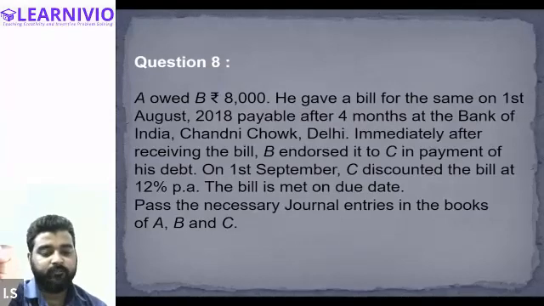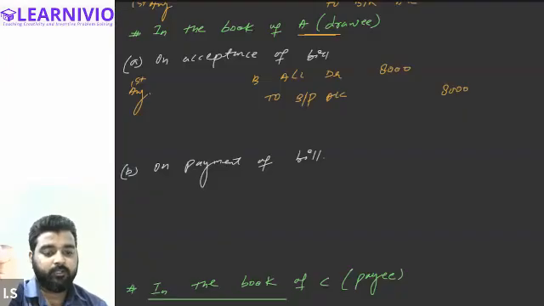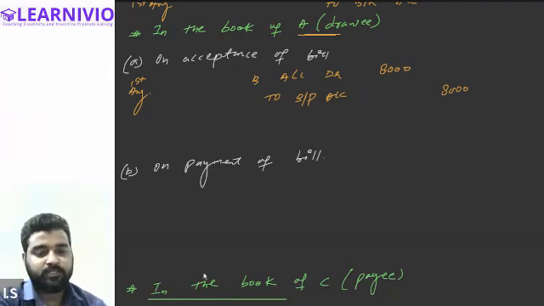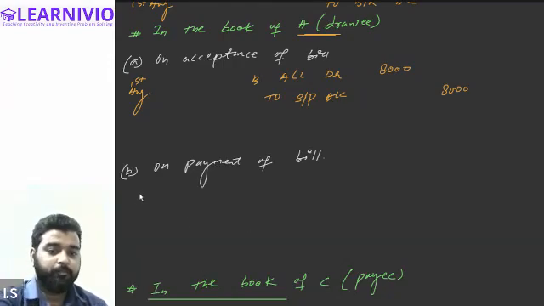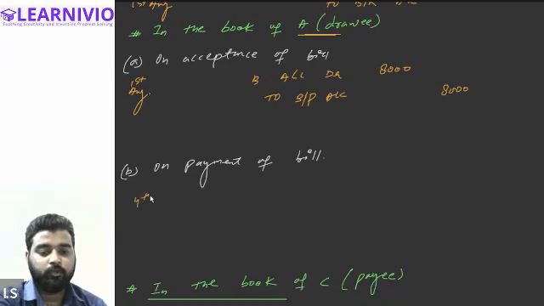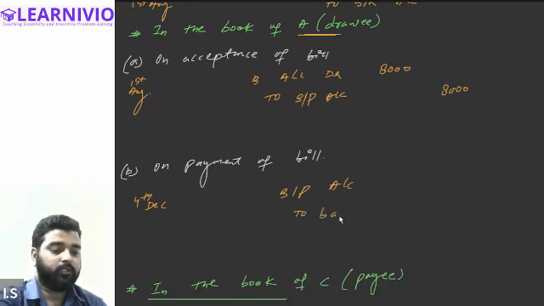So on the due date, he will be entering the transaction journal entry for the payment of bill. On 4th of December, he will be writing, tell me the journal entry. Bills payable account debited, right? To bank account, or if he is making payment through cash, it will be cash account, 8,000. Tell me, is this clear, everyone? Yes.